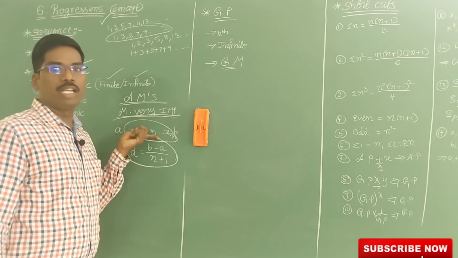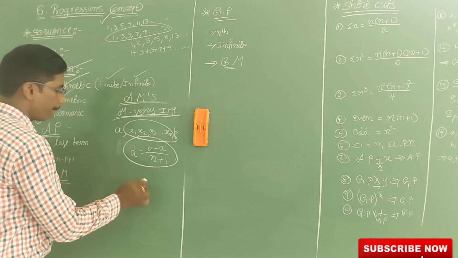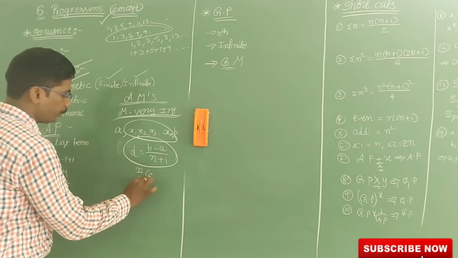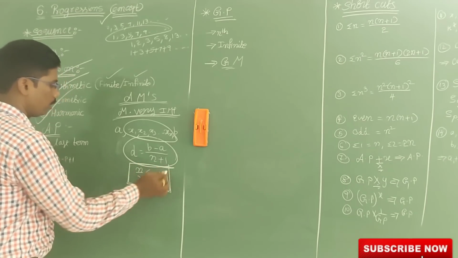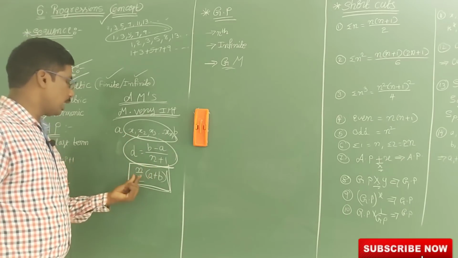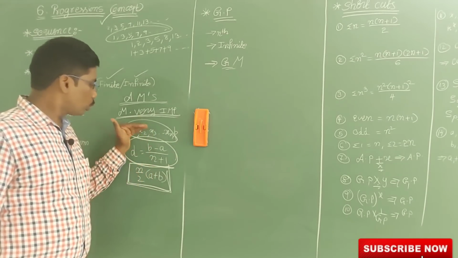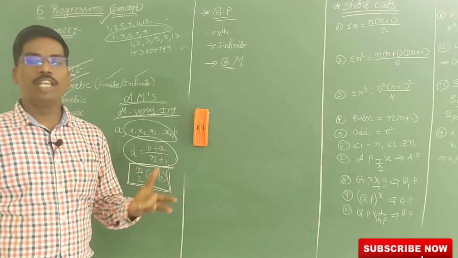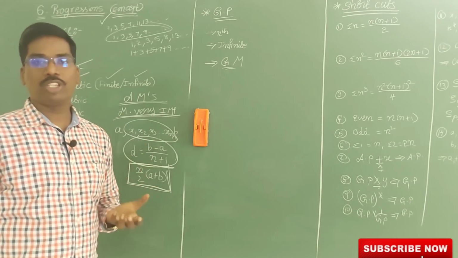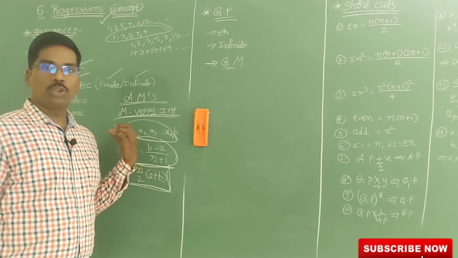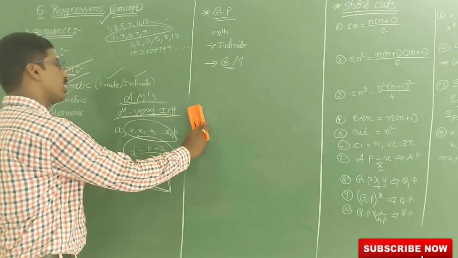The sum of the middle n terms is n by 2 into a plus b. So the sum of all these terms is nothing but n by 2 into a plus b. Now I am going to explain these two formulas clearly and easily for your better understanding, because if I only write formulas, it is very difficult for you since you are new to these formulas, this being an old syllabus, but this is the most important. Now I am going to explain briefly.